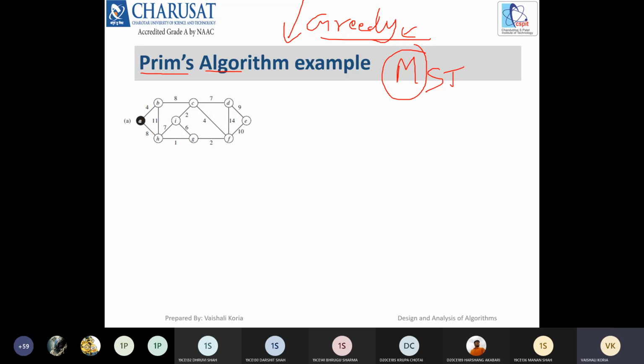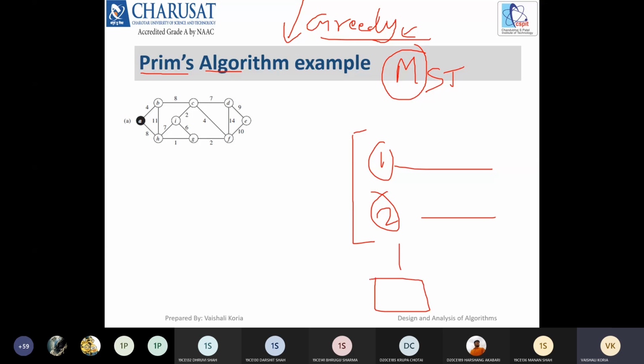We want minimization here. So as a greedy approach, I will just take the edge which gives us the minimum weight in one or two or three steps. In the very first step I can choose the edge with the minimum weight, in the second step I can choose the edge with the minimum weight. This is the approach that we will use. And the assumption behind it is that if I choose the edges with the minimum weight, it might be possible that at the end I get the optimal answer, that is, the minimum weight of the spanning tree.